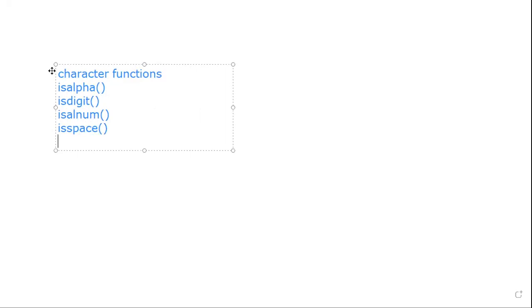It will check. islower. isupper. isxdigit means hexadecimal.